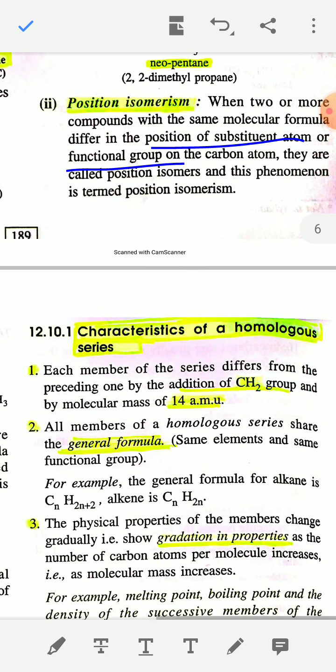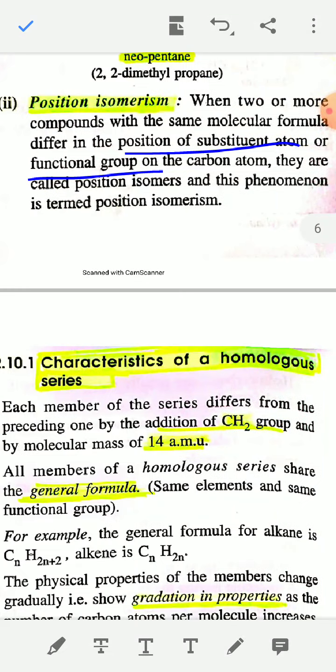Next, position isomerism. In this type of isomerism, the isomers differ in the position of the functional group or substituent. When two or more compounds with the same molecular formula differ in the position of a substituent atom or functional group on the carbon atom, they are called position isomers, and this phenomenon is known as position isomerism.